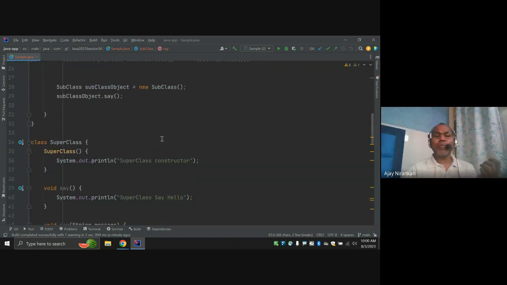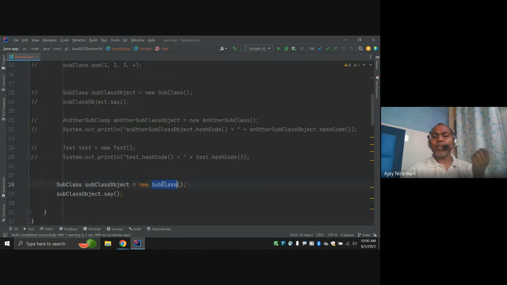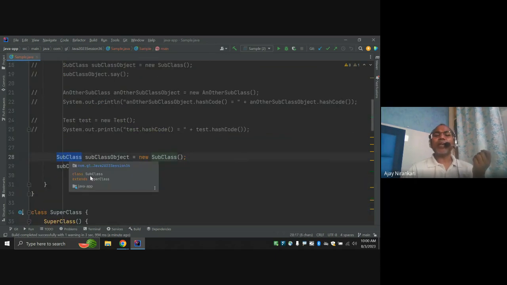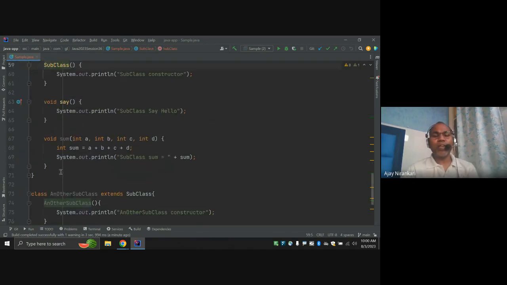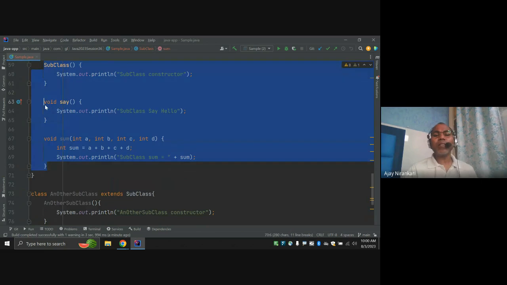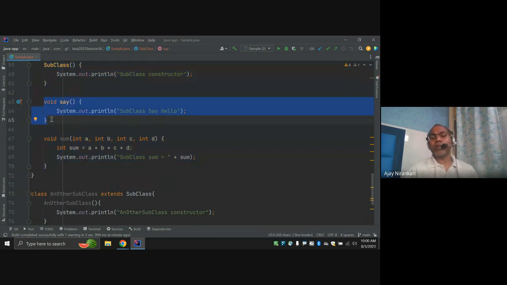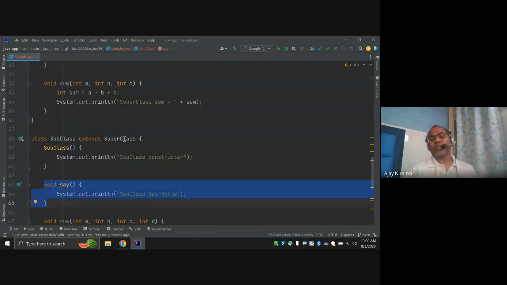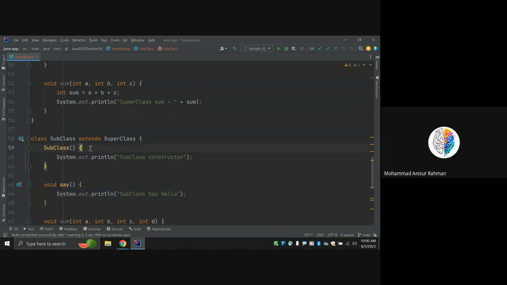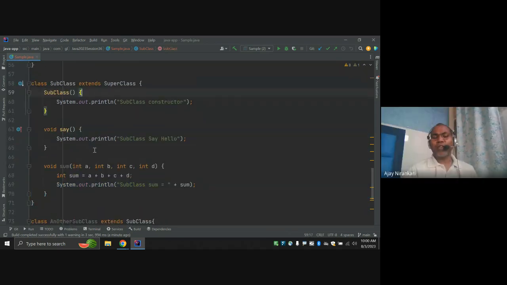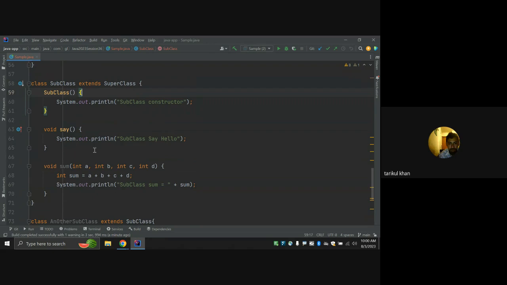Similarly, here in the main method we are creating the object of the subclass and calling subclass dot say. First the compiler goes and checks this subclass object. Is there any same method? Yes, the same method exists, so I am going to call your method. I am not going to check inheritance here. Confusion or clear? I'm clear.